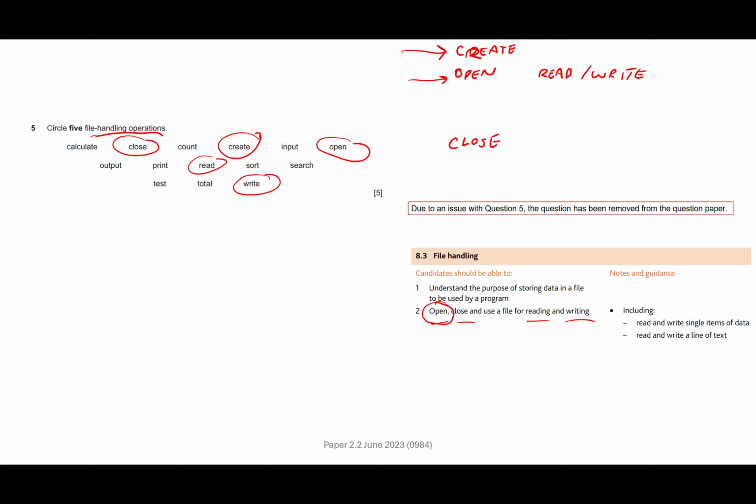So I think that's potentially why it was felt not to be a fair question and was removed from the paper. But from the video, you can still see the main keywords. Those 4 are the ones in the spec. You may not have known about create, but hopefully this has helped a little bit.